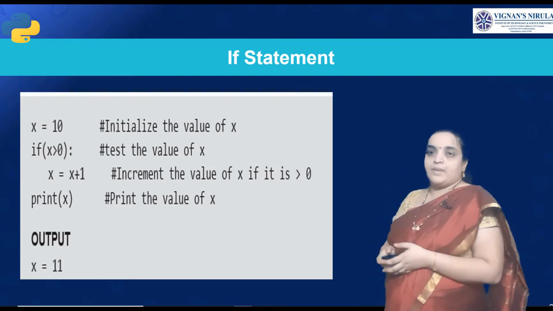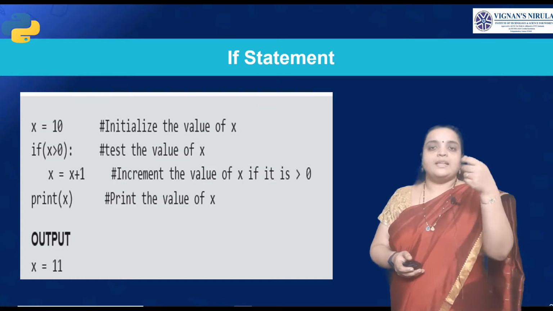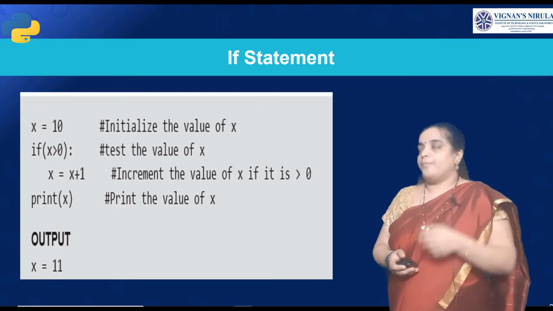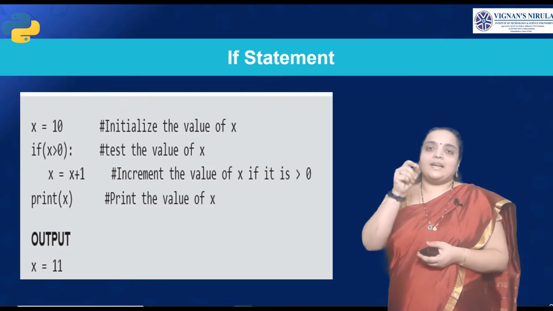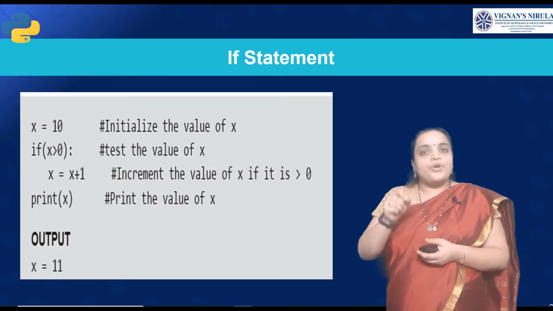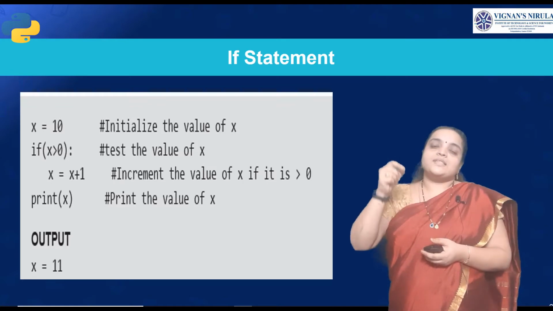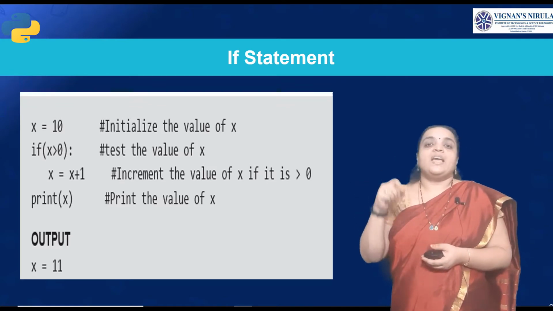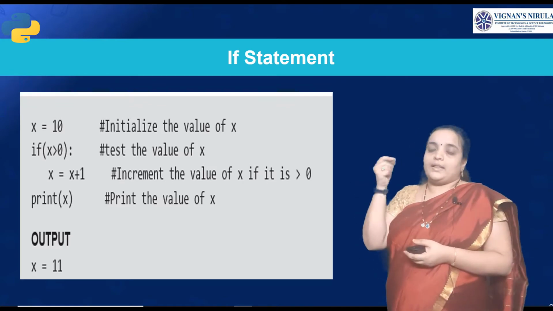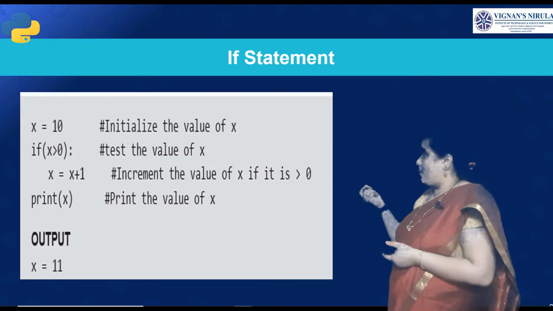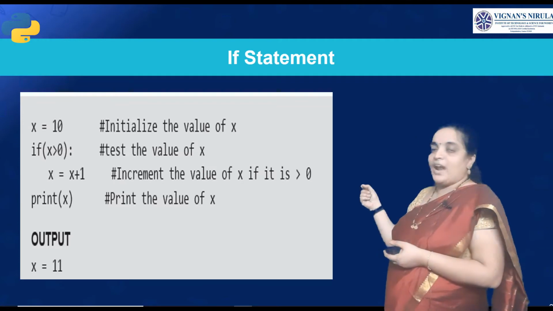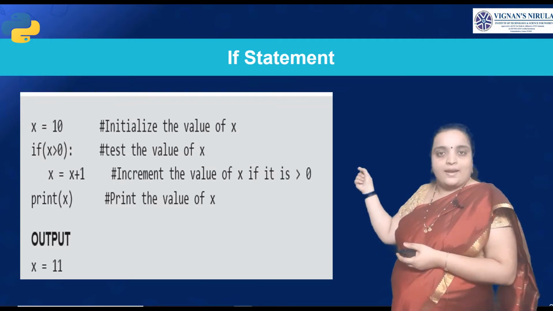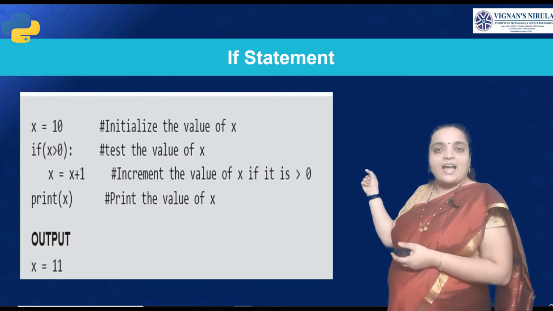Here in this if statement example, we are taking a variable x is equal to 10. Here you are checking the condition: if the x value is greater than 0, you have to print x is incremented by 1. If it is not greater than 0, then what will happen? It will print the x value itself. So here in this program, x, that is 10, is greater than 0.